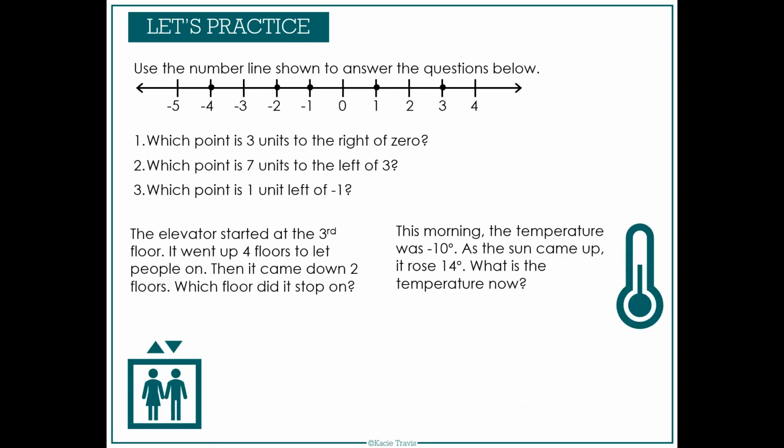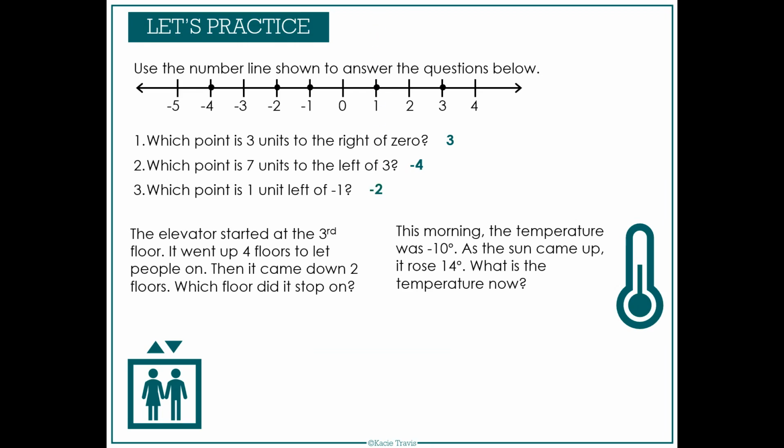Practicing again, we're going to use the number line shown to answer the questions below. Number 1, which point is 3 units to the right of 0? So looking at 0, we count up 3 units. It's positive 3. Number 2, which point is 7 units to the left of 3? So we're starting at 3, and we go 7 units to the left. So counting down, that gets us to negative 4. Number 3, which point is 1 unit left of negative 1? We start at negative 1, and we count 1 unit to the left of negative 1. It takes us to negative 2.